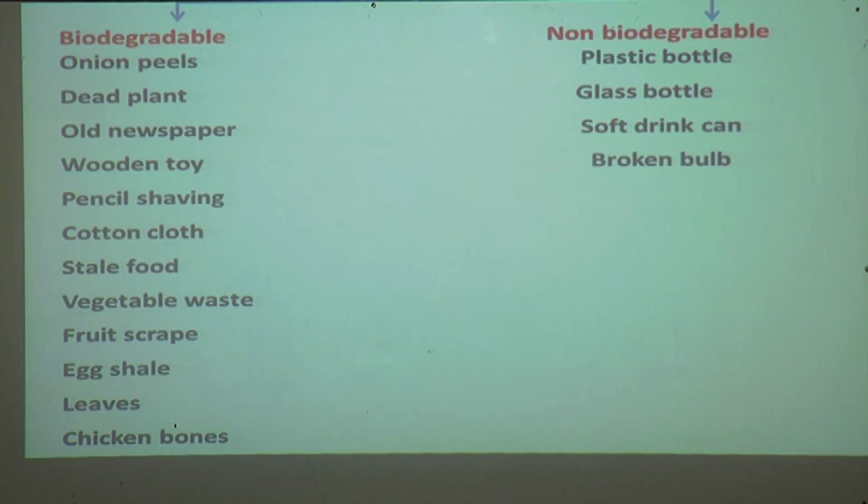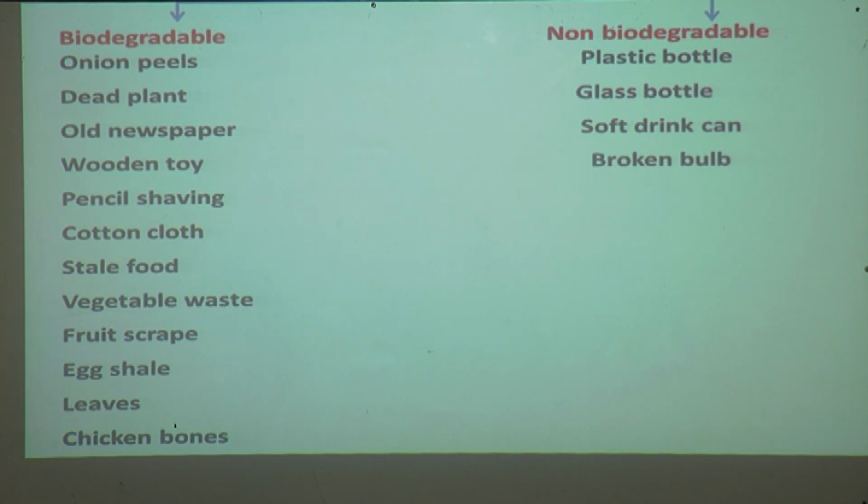Now tell me, how did you sort them? Why this example comes in biodegradable waste or non-biodegradable waste? Because the biodegradable waste can rot and can mix in the soil. And why this example comes under non-biodegradable waste?